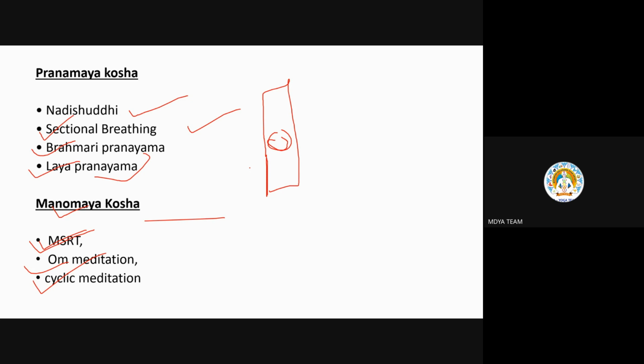Now we'll go for clavicular breathing. For clavicular breathing, we do Adi Mudra, no problem. Inhale, raise your shoulders a little up. Observe that while inhalation, your shoulders are going up. Exhale, bring your shoulders a little down. Inhale, raise your shoulders a little up. Exhale, down. Hands on your thighs only. Inhale, slide a little up. Exhale, down. This is your clavicular breathing.